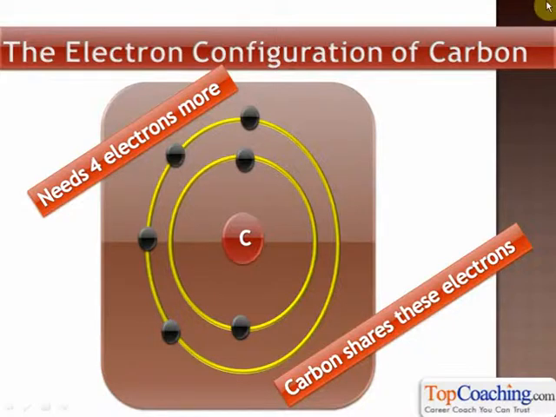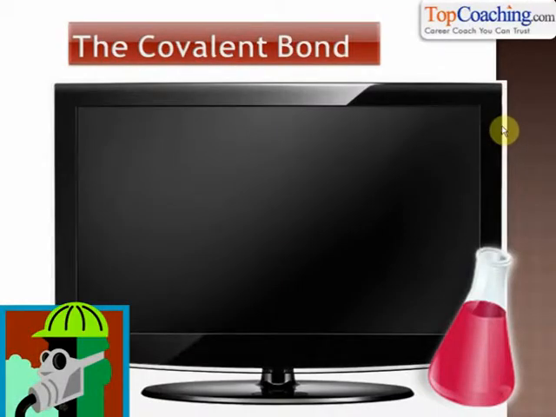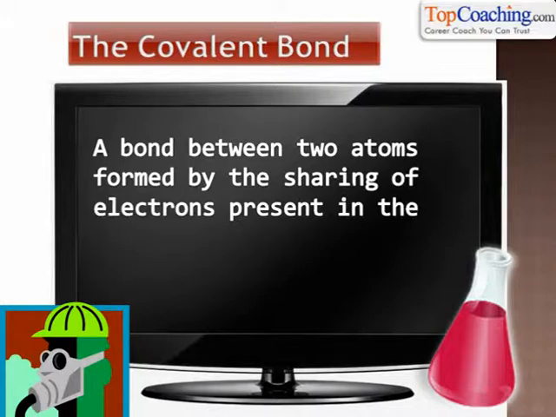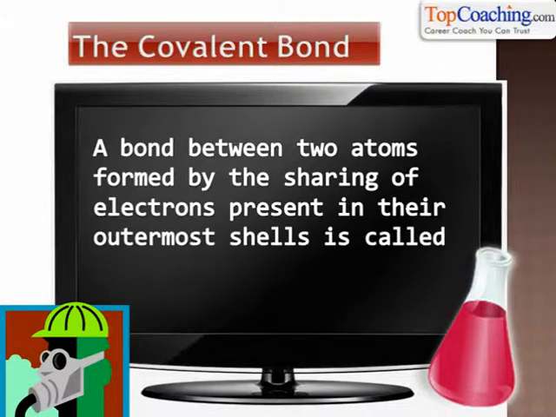Let's understand how carbon forms covalent bonds. Now, before understanding how carbon forms covalent bonds, however, let's understand what a covalent bond is in the first place. Then we can study in detail how carbon forms covalent bonds with different atoms. A bond between two atoms formed by the sharing of electrons present in their outermost shells is called a covalent bond. So no electrons are lost or gained in a covalent bond. Electrons are shared in a covalent bond. Understood? A covalent bond is formed by atoms which both want electrons.